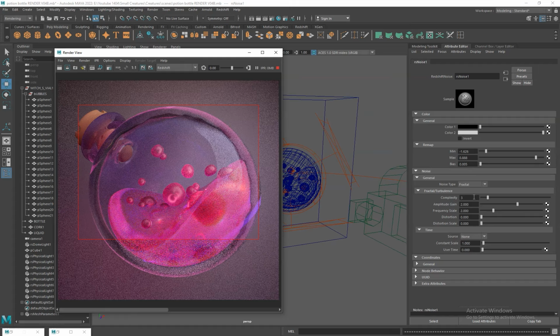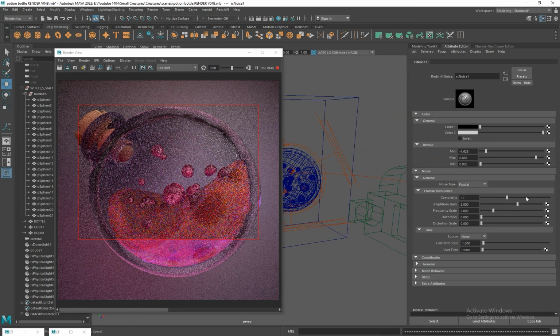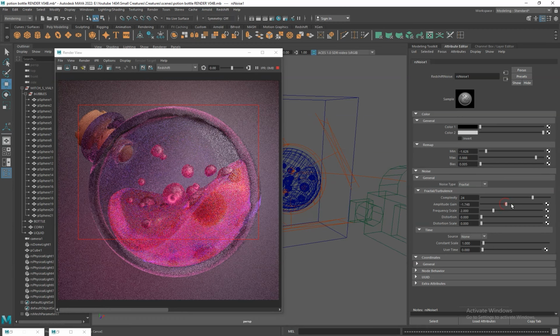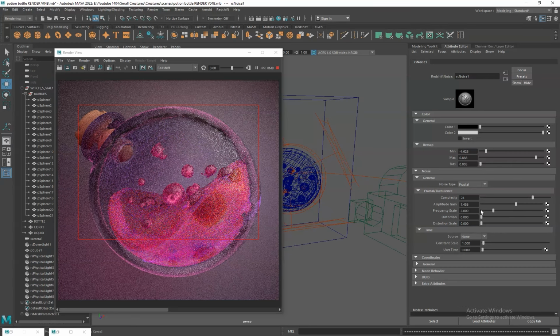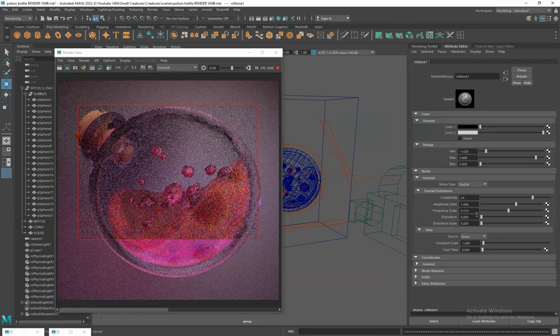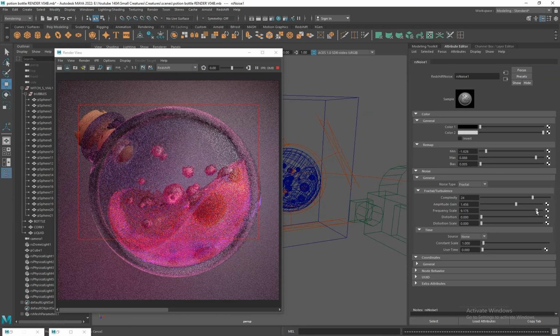Let's go to the fractal section and increase the complexity. This makes the noise very detailed, giving a natural and handcrafted look. Next one, amplitude gain. Let's decrease it a little. It controls the intensity of the bumps. A slightly higher value makes them visible but still subtle. And frequency scale, which determines the size of the waves. Raise it to 10. Higher frequency makes the bump smaller and more refined.